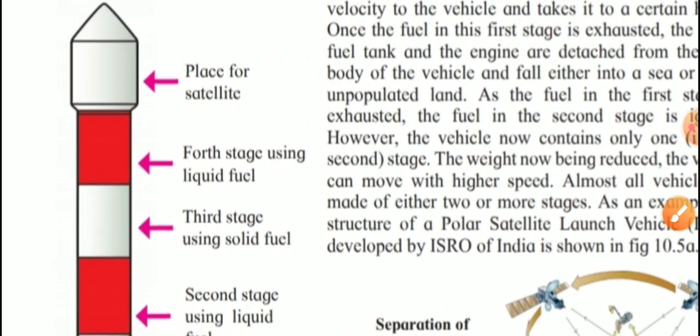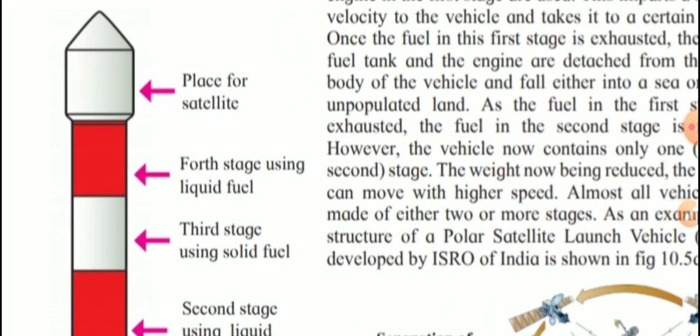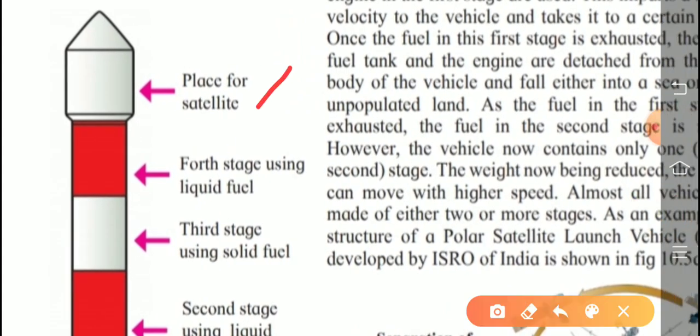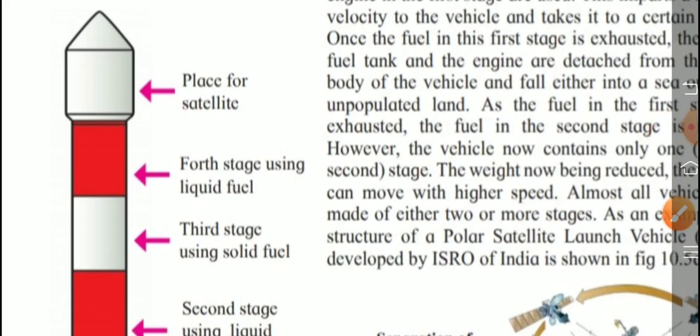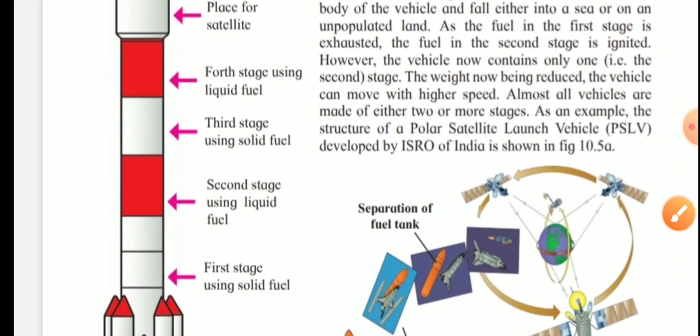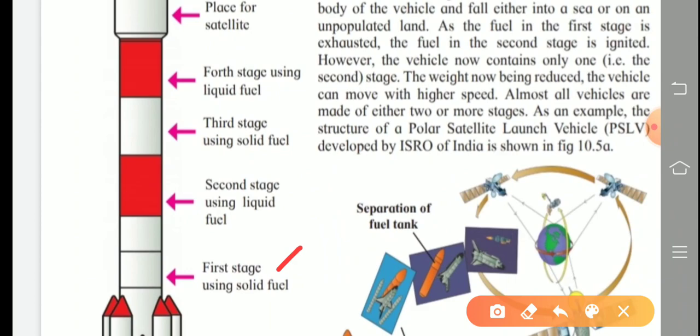See what different parts are given. First one mentioned here is the place of the satellite. How many stages are mentioned here? 4 stages. The first stage uses solid fuel, the second stage uses liquid fuel, the third stage again uses solid fuel, and the fourth stage uses liquid fuel again, and this is the main part of the satellite.